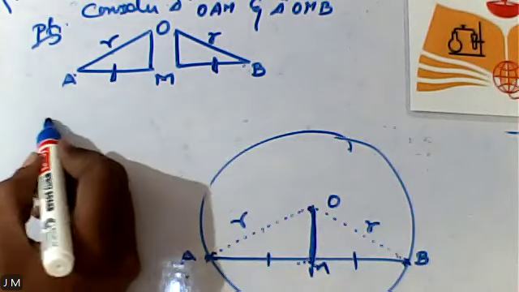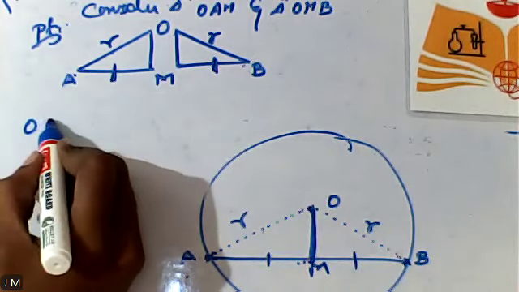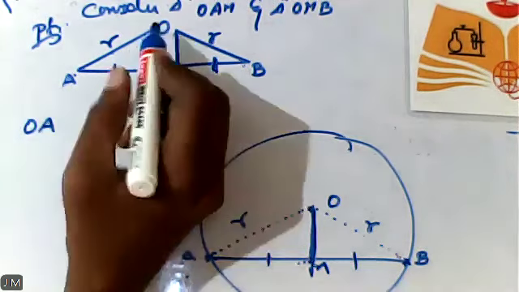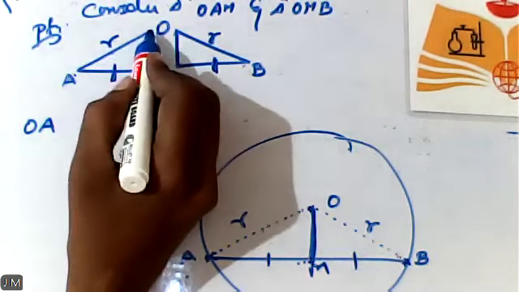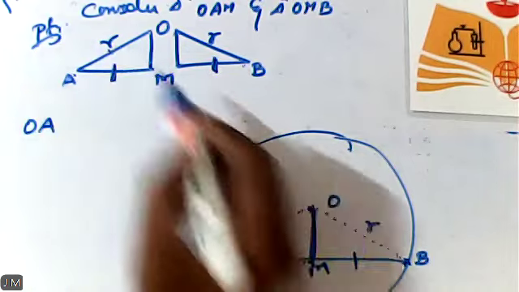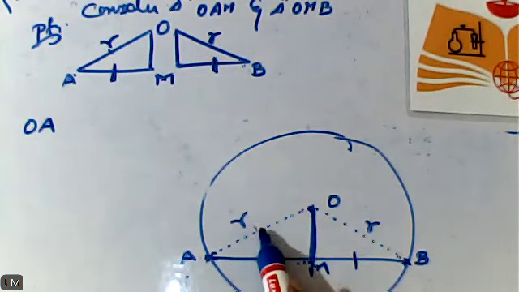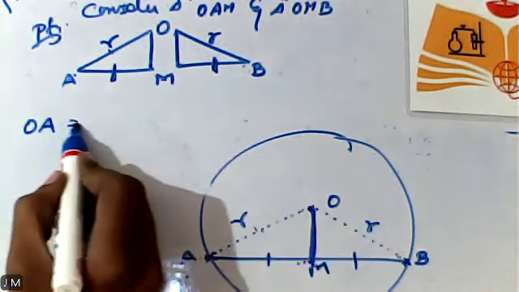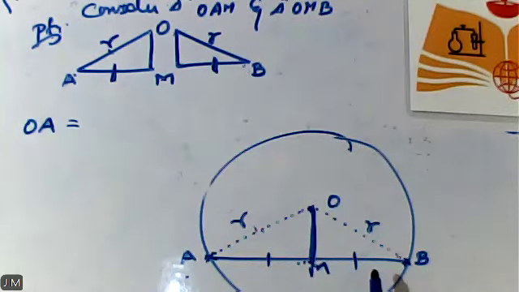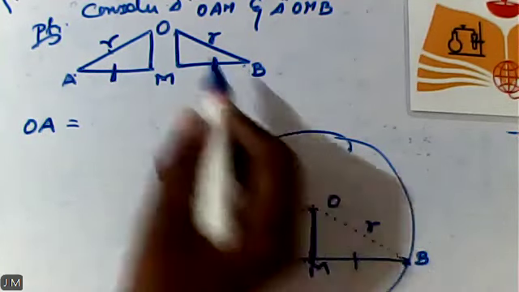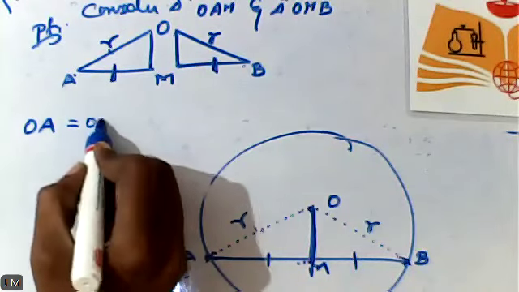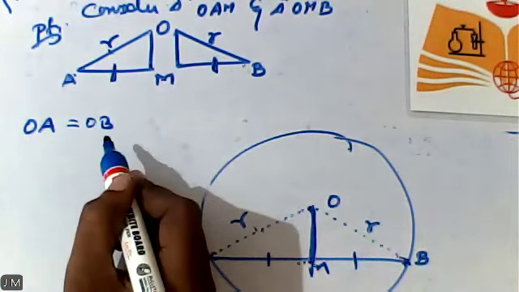First one, my left side triangle, the slanting line of my left side triangle, what is it called? Radius of the circle. From the original diagram, I'm supposed to pick it out. That can be equivalent to my right side triangle's slanting line, that is OB. So OA is equal to OB. What for?